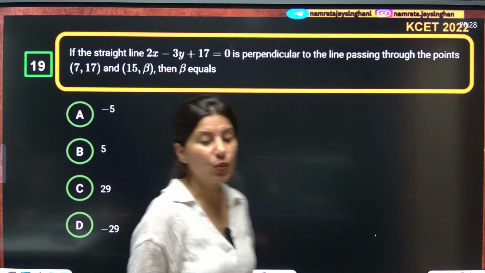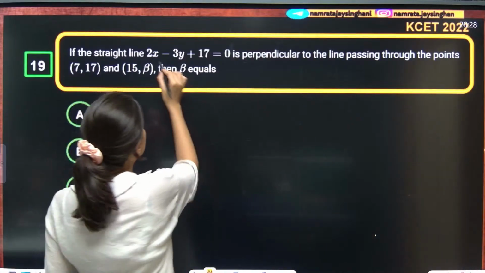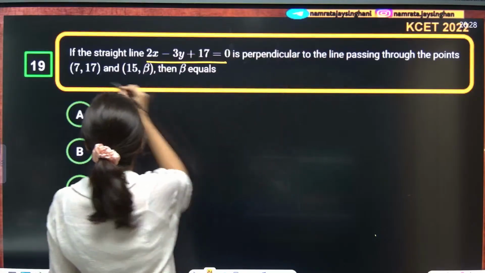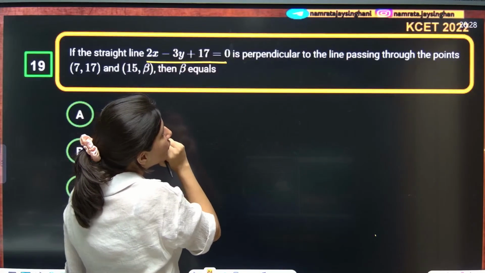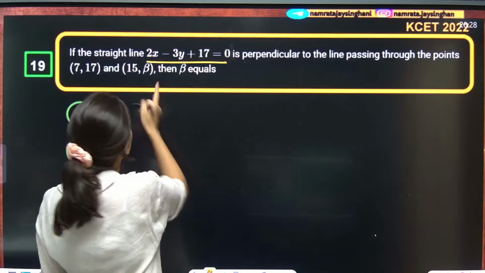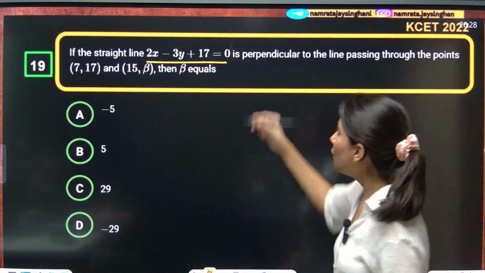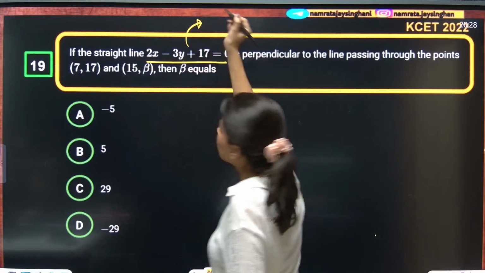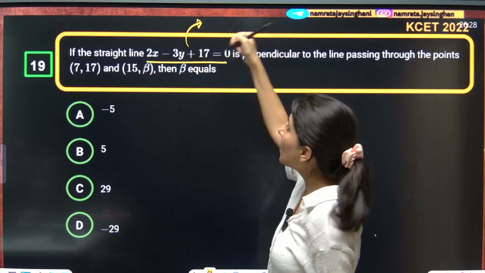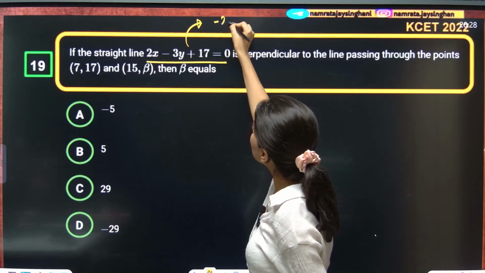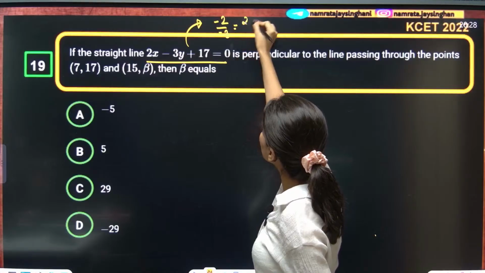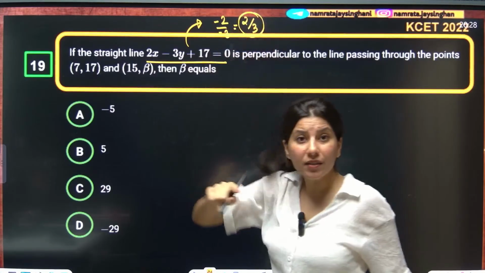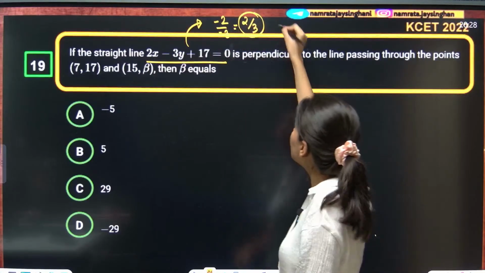If a straight line 2x minus 3y plus 17 is perpendicular to the line passing through these 2 points. Now understand. What is the slope of this line? Slope of this line is minus 2 upon minus 3, that is 2 by 3. Now I want the slope of a line perpendicular to this line.